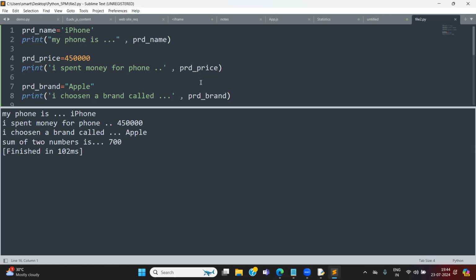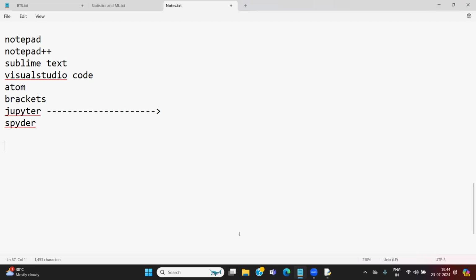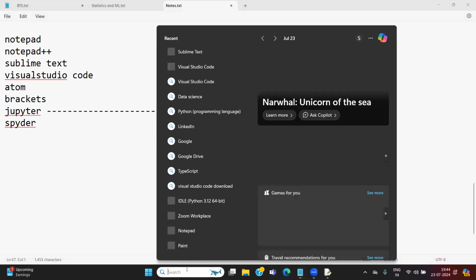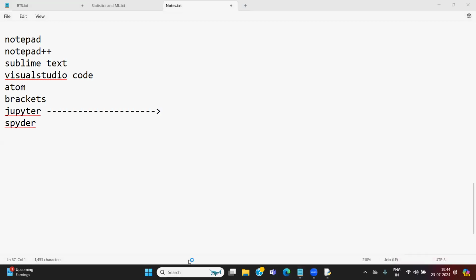We checked multiple editors now. Let me show my favorite editor called Jupyter. Jupyter is basically available in Anaconda Navigator. I already installed Anaconda Navigator. Anaconda, the bigger one, more than Python. Do you know the name Anaconda?